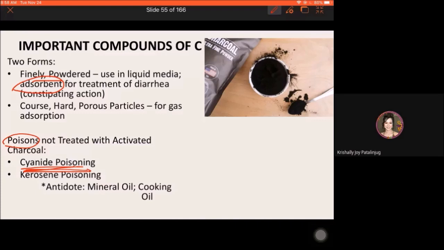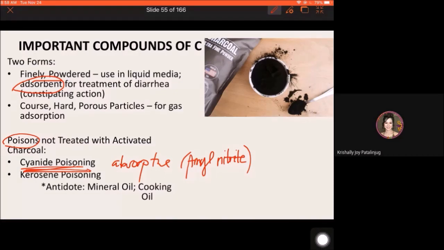So these are examples of poisons that activated charcoal cannot treat. What is needed for cyanide poisoning are agents that act on absorbed poison. Usually, what is used for cyanide poisoning is amyl nitrite.